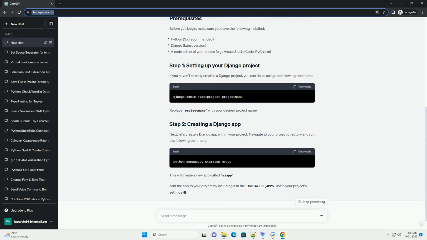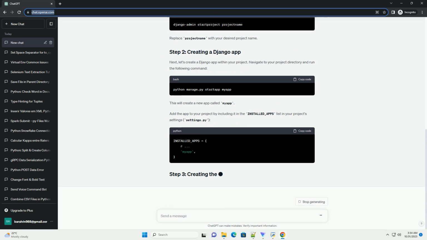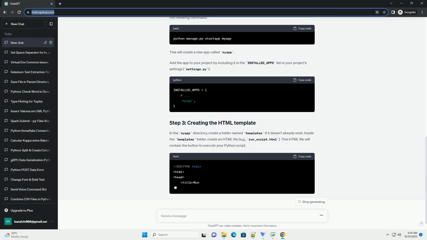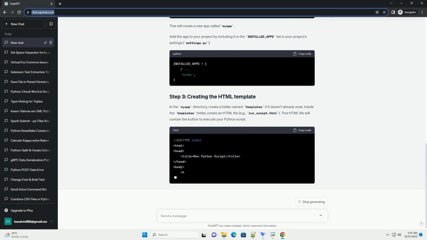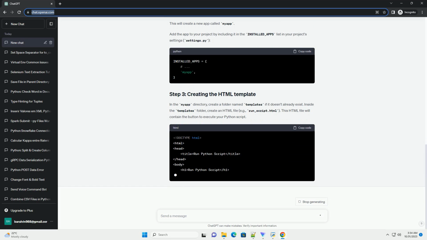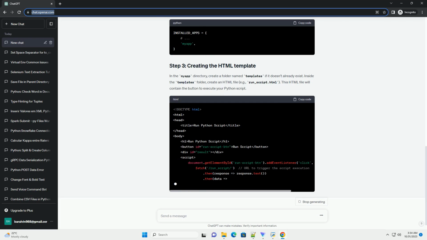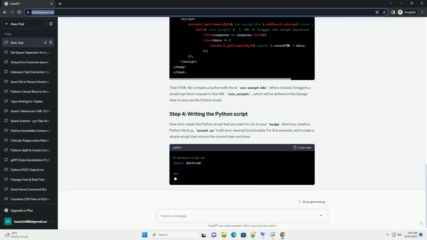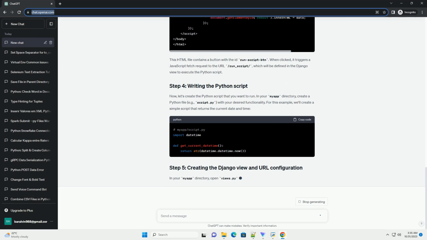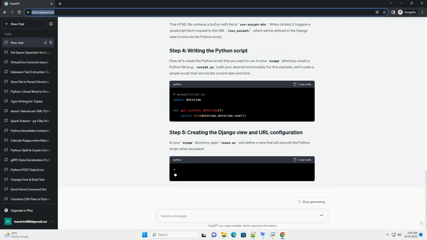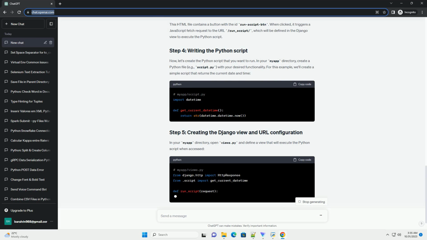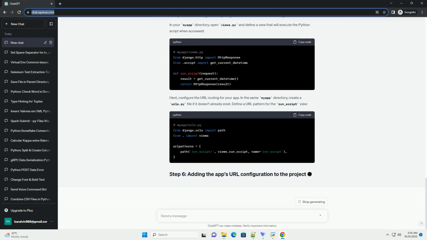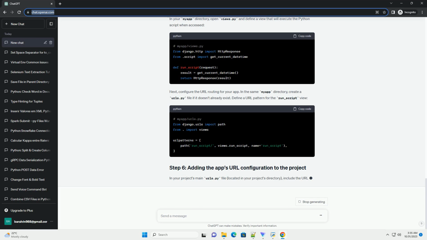Setting up your Django project. If you haven't already created a Django project, we'll briefly cover the project setup. Creating a Django app. We'll create a new Django app to handle the functionality of running the Python script. Creating the HTML template. We'll design a basic HTML template with an HTML button to execute the script. Writing the Python script. We'll write a simple Python script that gets executed when the button is clicked.